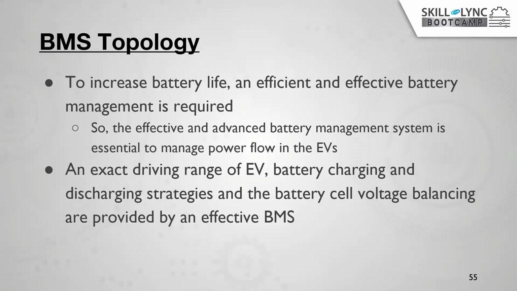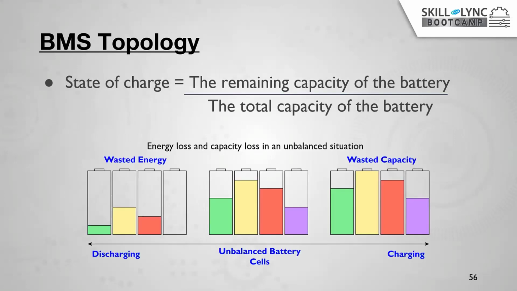Overall, we can say that in order to increase the battery life, we require a more accurate battery management system. As I told you, the state of charge indicates the remaining capacity inside the battery. Suppose the cells are in an initially unbalanced condition.